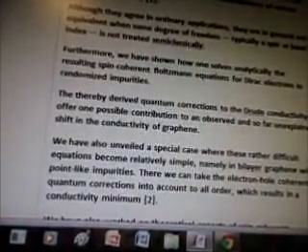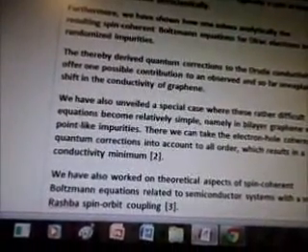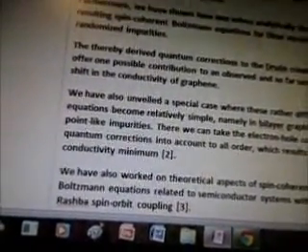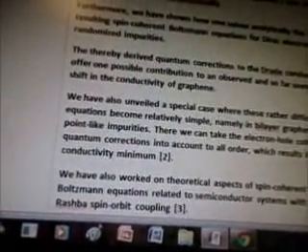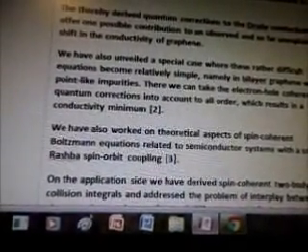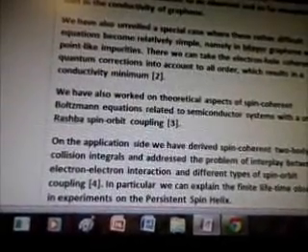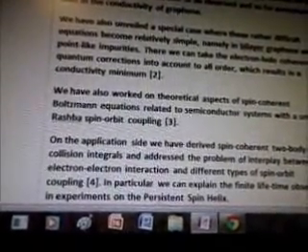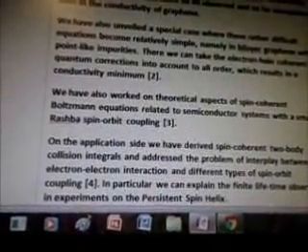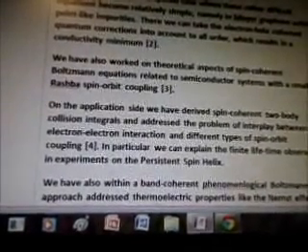Typically, a spin or band index is not treated semi-classically. Furthermore, we have shown how one solves analytically the resulting spin-coherent Boltzmann equations for Dirac electrons in randomized impurities. The thereby derived quantum corrections to the Drude conductivity offer one possible contribution to an observed and so far unexplained shift in the conductivity of graphene. We've also unveiled a special case where these rather difficult equations become relatively simple, namely in bilayer graphene with point-like impurities. There we can take the electron-hole coherent quantum corrections into account to all order, which results in a conductivity minimum.